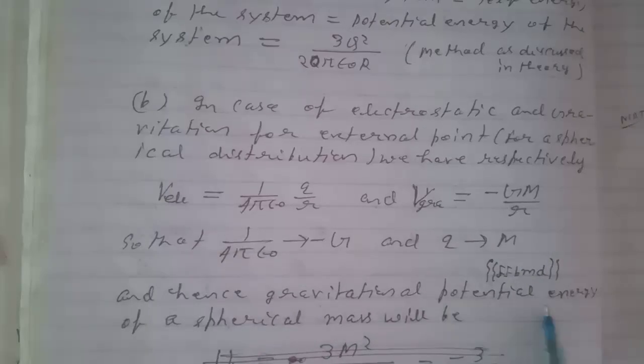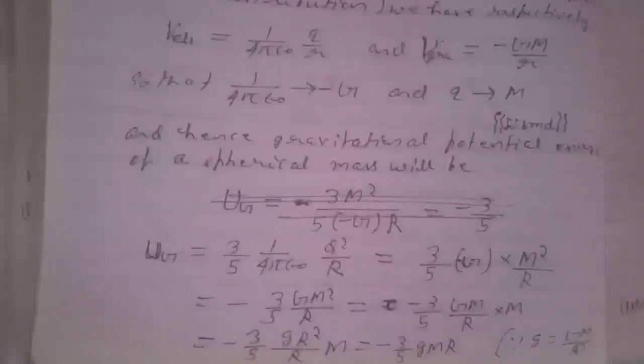And hence the gravitational potential energy of a spherical mass will be Ug equal to 3 by 5 into 1 by 4 pi epsilon naught q square by r. Comparing, it is for electrical, so we have to put in place of 1 by 4 pi epsilon naught minus G, and in place of q, m.